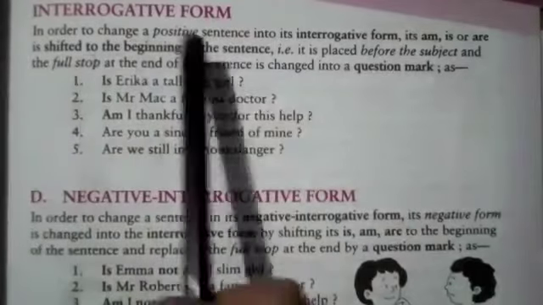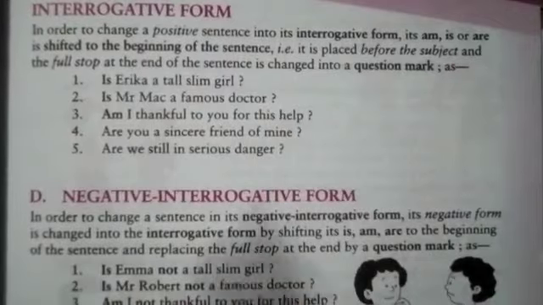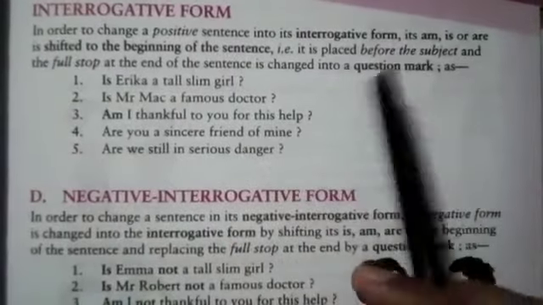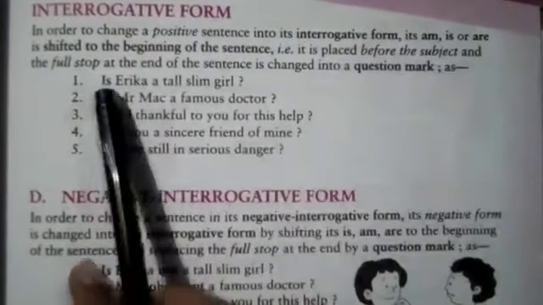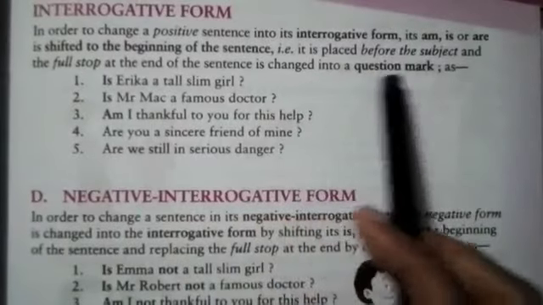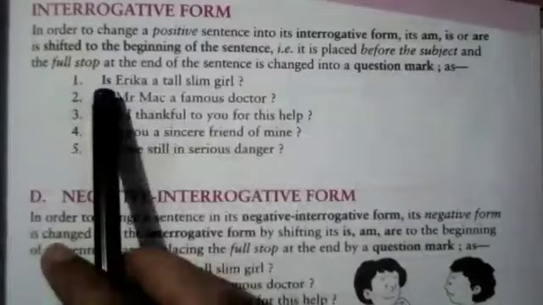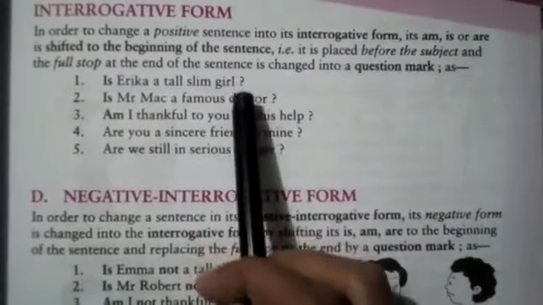In order to change a positive sentence into interrogative form, its am, is or are is shifted to the beginning of the sentence. Where will we place the verbs is, am, are of the present tense? At the starting. It is placed before the subject and the full stop at the end of the sentence is changed into a question mark. What will we place at the starting? The helping verb before the subject, and then at the end we will place a question mark.